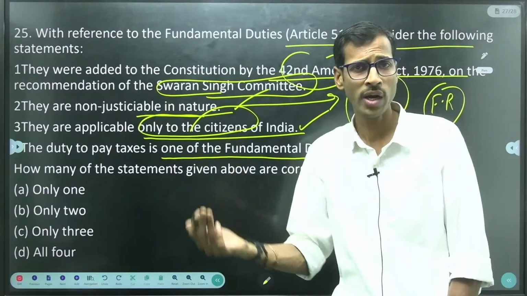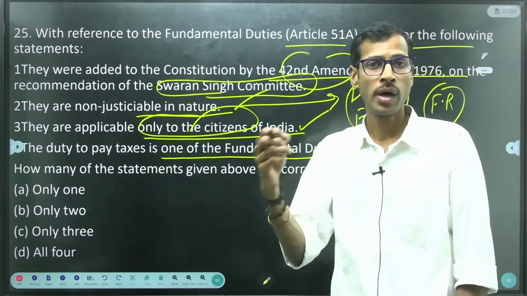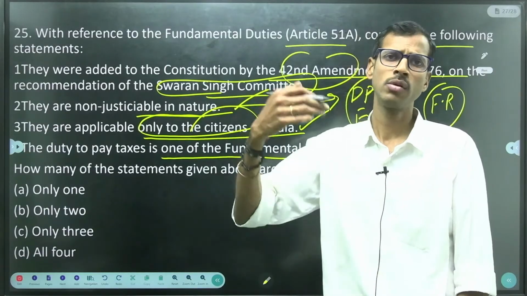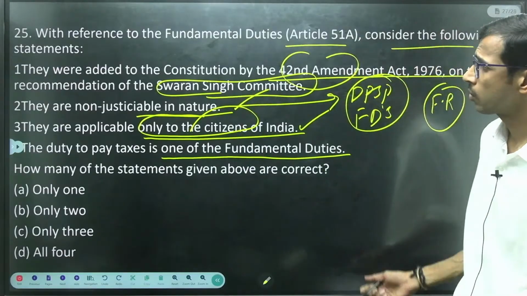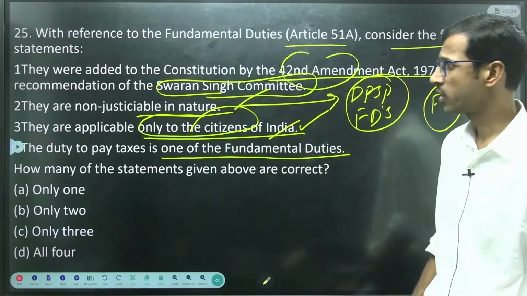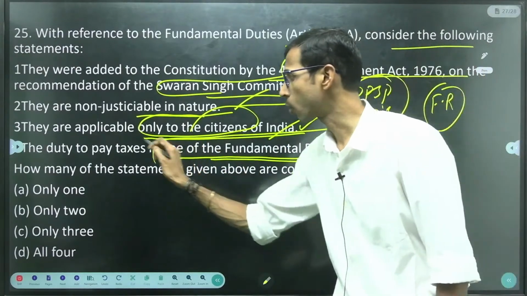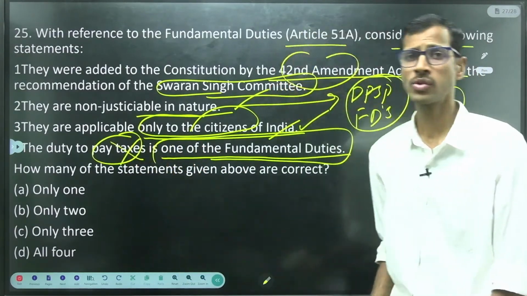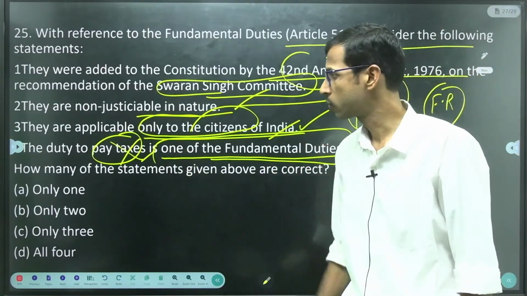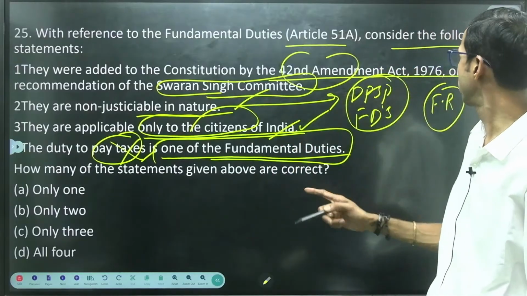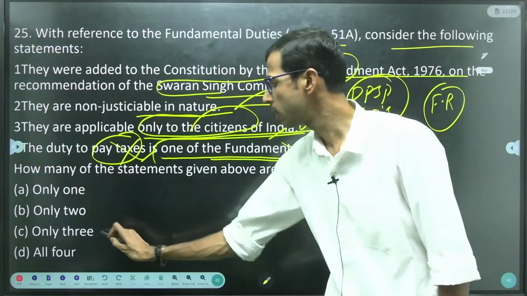Whenever the state violates fundamental rights, we can go directly to the court, to the Supreme Court, right? So they are applicable only to citizens of India. The duty to pay taxes is one of the fundamental duties. Is it correct? No, right? We have 11 duties almost, and we did not mention any such duty. So only the fourth statement is not correct; statements 1, 2, 3 are correct, so only three are correct.